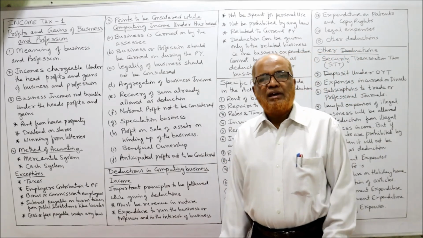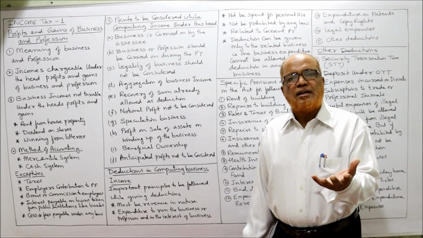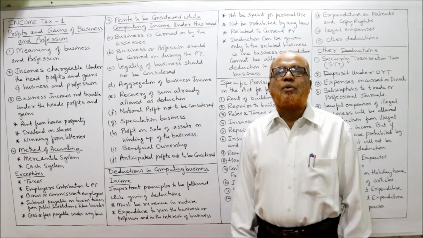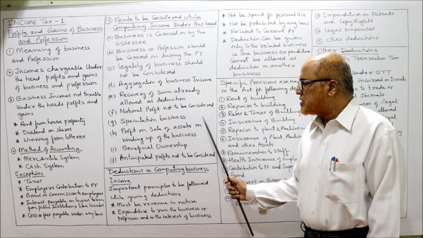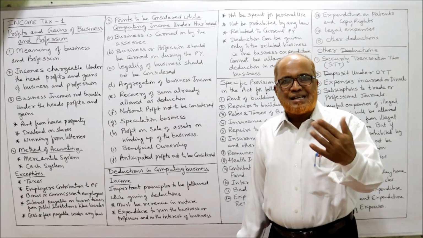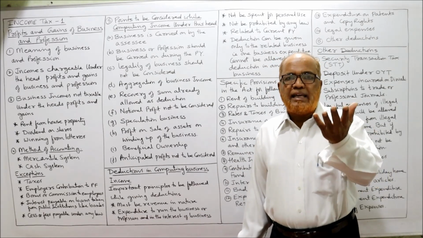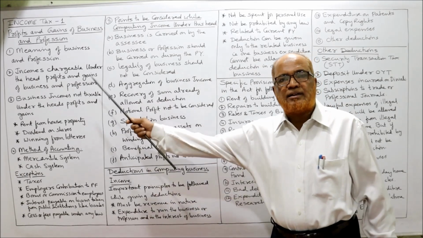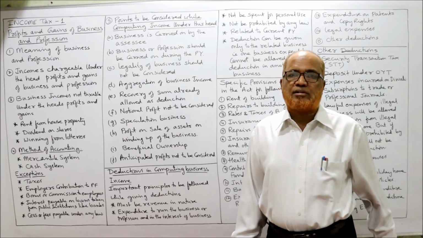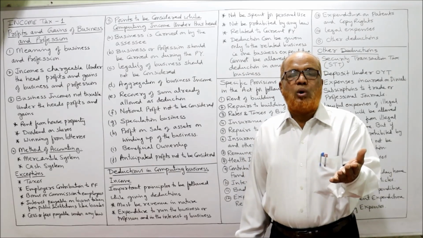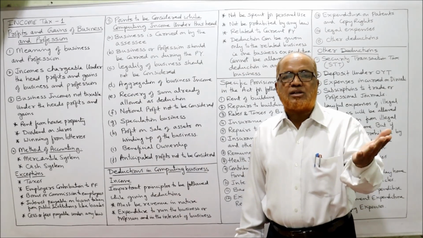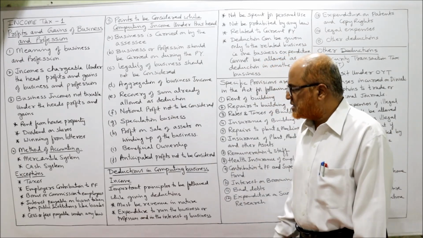Speculation business. If a person is having speculation business, the income will be computed as usual and put to tax under profits and gains. Then profit on sale of assets on winding up of the business. If a business is wound up, then assets are sold. When the assets are sold, any gain arisen will not be treated as business income. It will be treated as capital gain, except stock in trade. If stock in trade is sold, then gain arisen is business income. Other than stock in trade, if assets are sold, that will not be treated as business income.